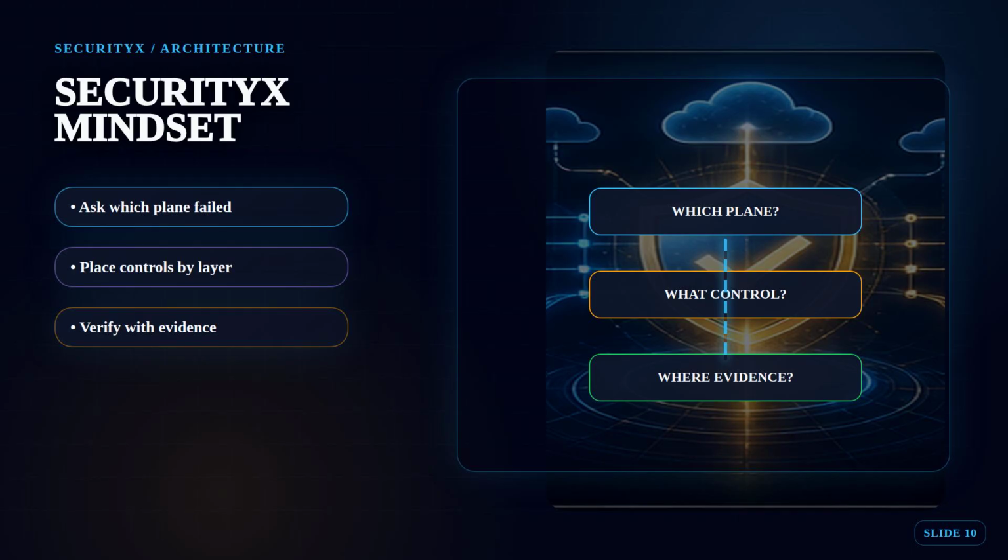Control plane compromise changes the rules. Data plane compromise abuses the flow. Good architecture protects both.